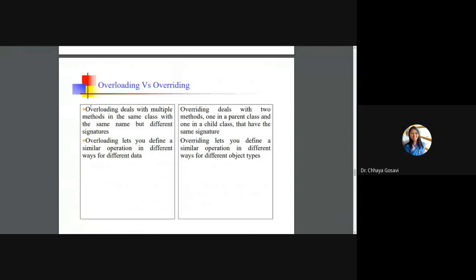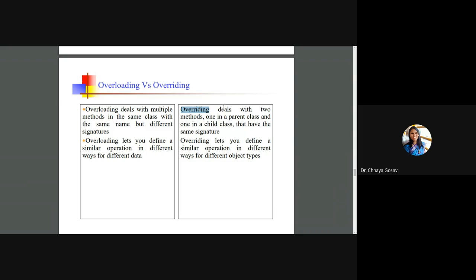So we have seen these are the two main differences between overloading and overriding. Overloading deals with multiple methods in the same class with the same name but different signature. Method name in both cases is the same. Note that overloading and overriding are examples of polymorphism. But overloading is an example of compile time polymorphism or ad hoc polymorphism, whereas overriding is an example of runtime polymorphism or